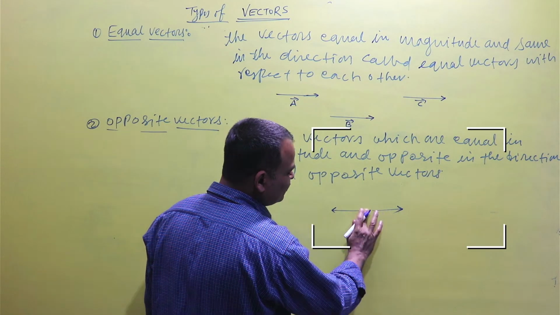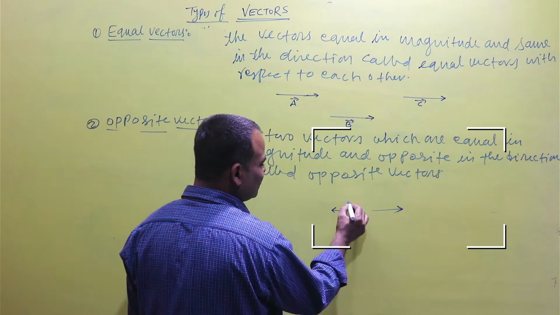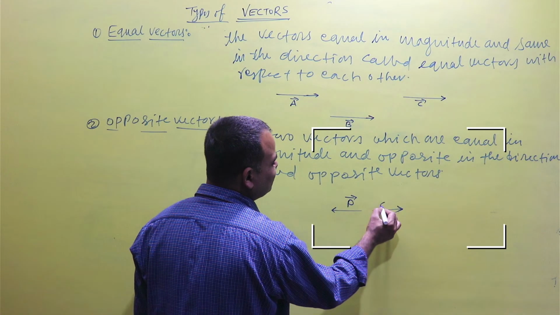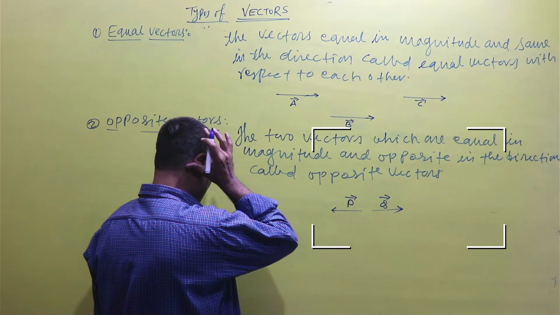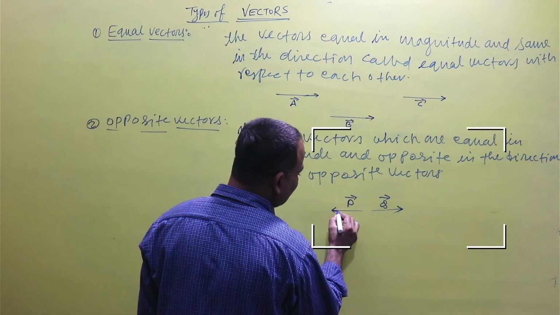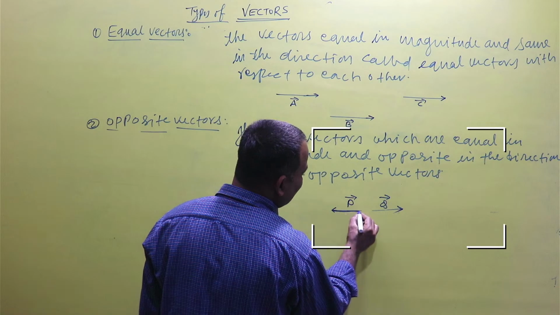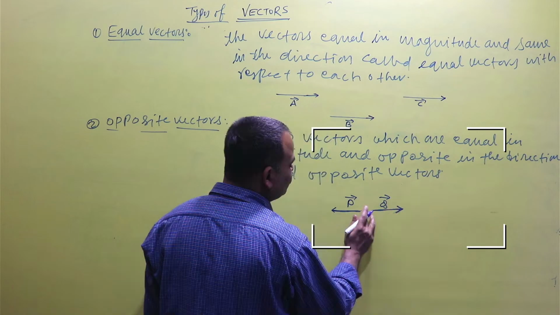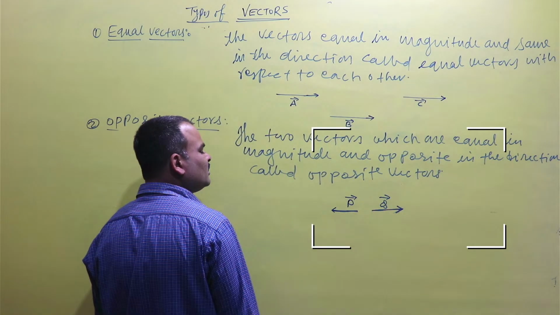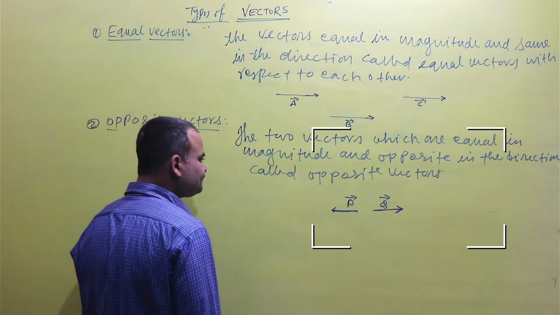So P and Q are opposite vectors with respect to each other, because their magnitudes are equal to each other but their directions are opposite.